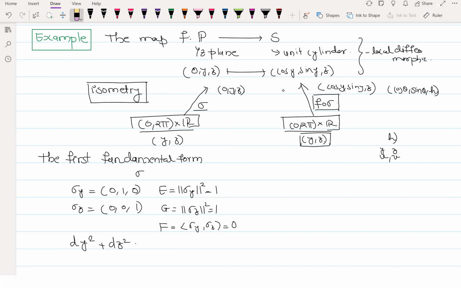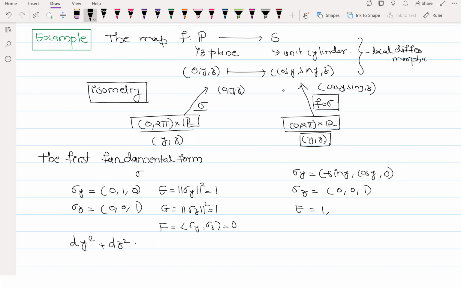So sin y, cos y, z, f of sigma y, f of sigma z. So that is minus sin y, cos y, 0. That is correct. Is this correct? Yes. So now E is equal to 1, G is equal to 1, F is equal to 0. Right, correct.